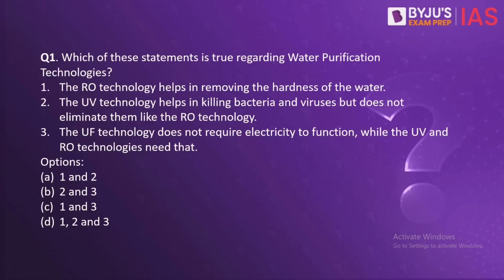The first question is, which of these statements is true regarding water purification technologies? The RO technology helps in removing the hardness of the water. The UV technology helps in killing bacteria and viruses but does not eliminate them like the RO technology. The UF technology does not require electricity to function, while the UV and RO technologies need that. Now, RO technology is reverse osmosis technology. UV technology is ultraviolet and UF is ultrafiltration.